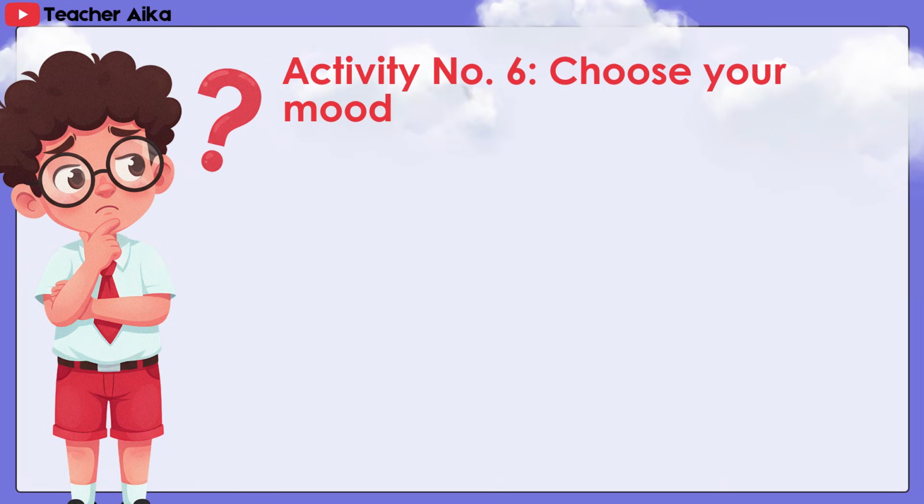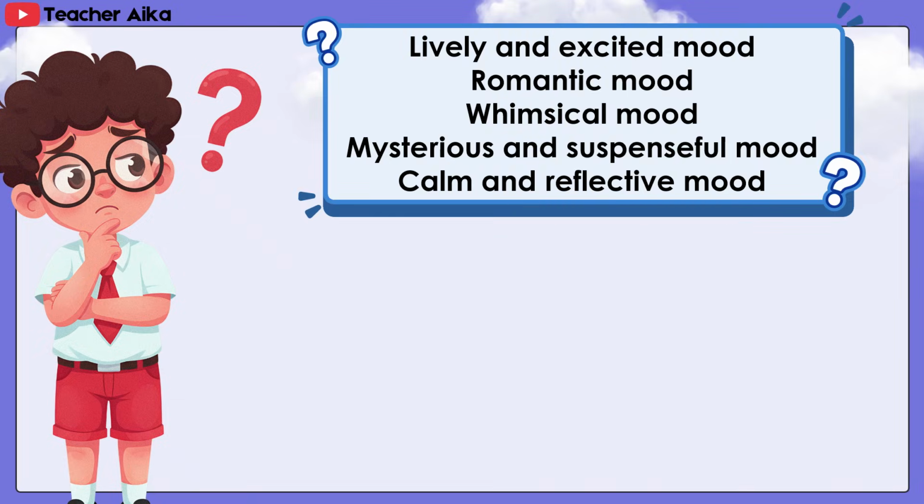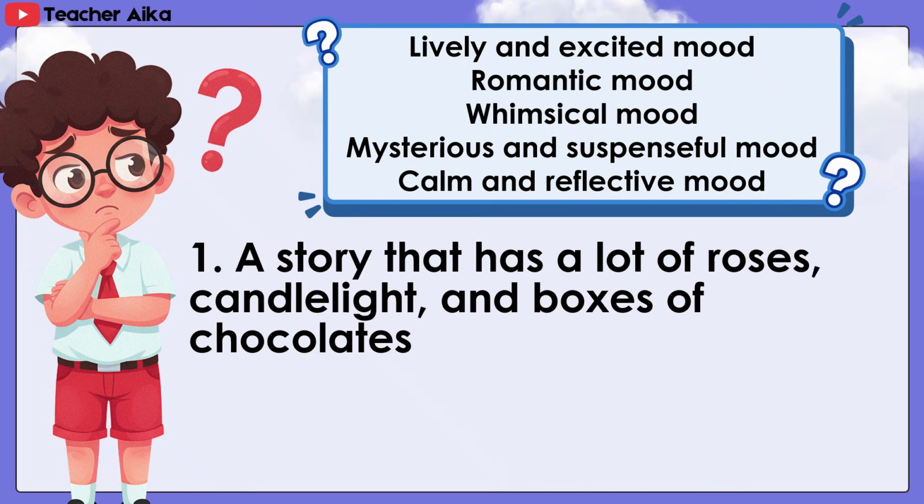Activity number 6: Choose your mood. Determine the mood of the following description. Choose your answer from the word box. Lively and excited mood, romantic mood, whimsical mood, mysterious and suspenseful mood, calm and reflective mood. 1.